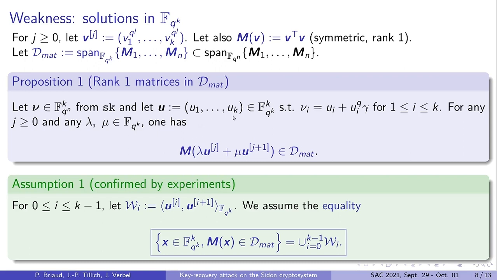In fact, we have an exponential number of solutions because we have complete freedom on the choice of lambda and mu in this inclusion. Also for the rest of the analysis, we will rely on the following assumption, which basically says that this proposition gives you all the rank 1 matrices in D_mat which have the form M_x. So you have this equality, and on the right you have a union of vector spaces W_i, where W_i is generated by 2 consecutive iterates of u.